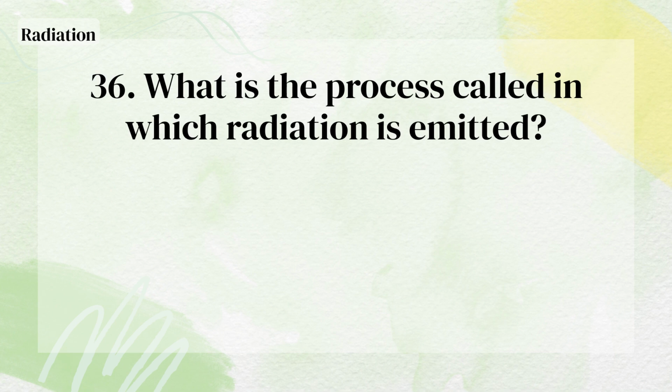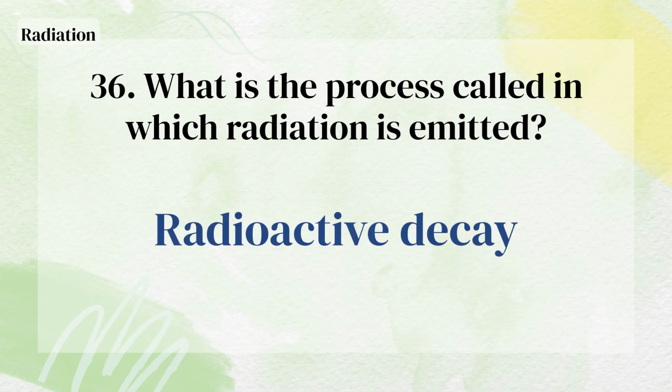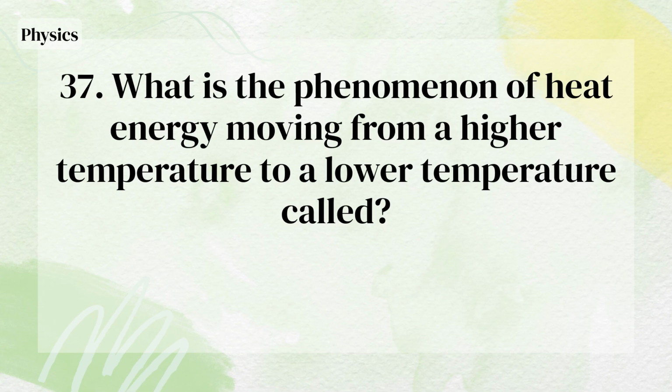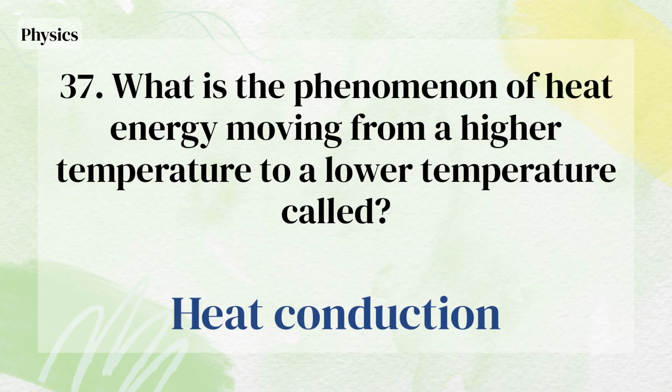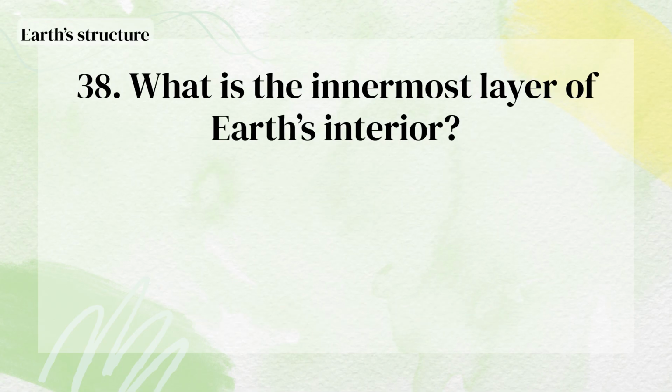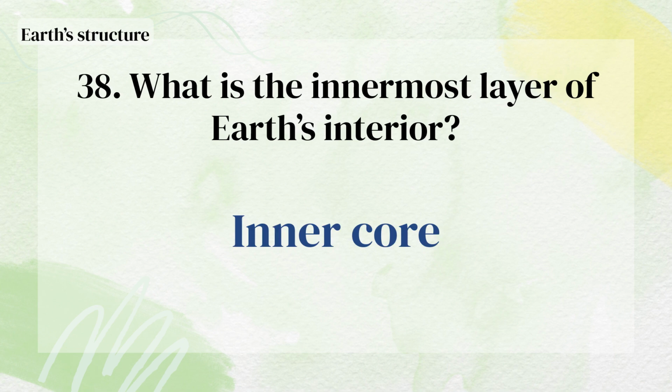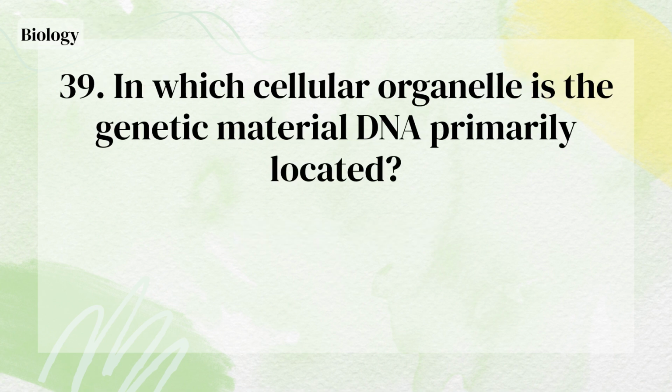What is the process called in which radiation is emitted? Radioactive decay. What is the phenomenon of heat energy moving from a higher temperature to a lower temperature called? Heat conduction. What is the innermost layer of Earth's interior? Inner core. In which cellular organelle is the genetic material DNA primarily located?